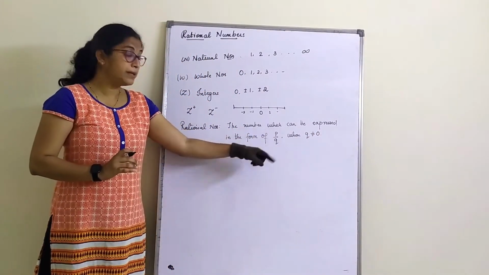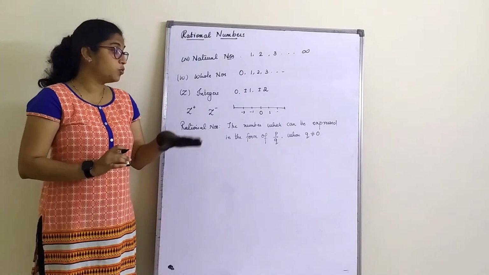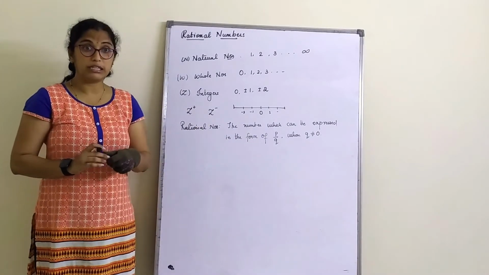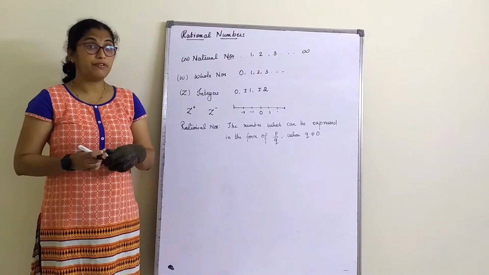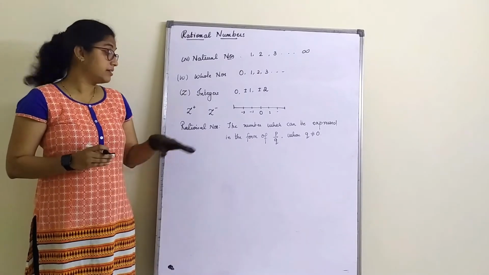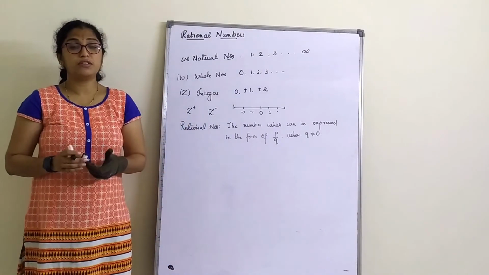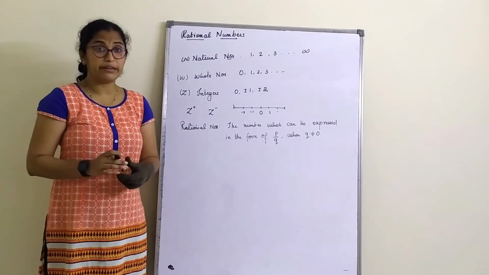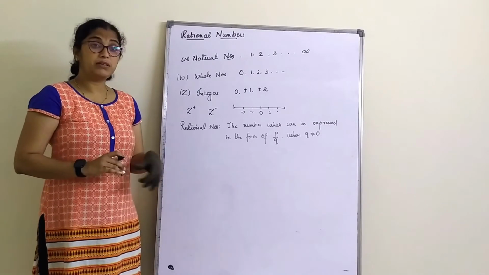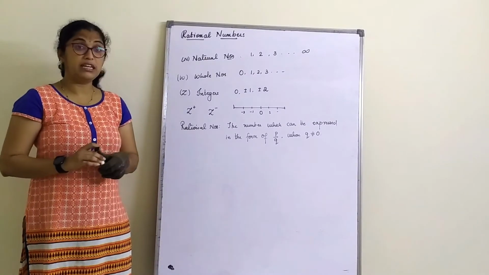It should be expressed in the form of P by Q, where Q not equal to 0, right? Such types of numbers are called rational numbers. Why is Q not equal to 0? Because if Q is equal to 0, then we cannot define it, correct?